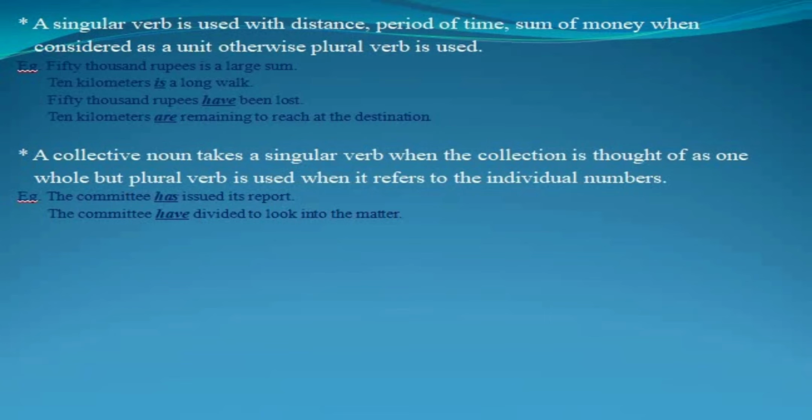In the next sentence, "The committee have divided to look into the matter." A committee is an organization of several people, which cannot be divided, because it doesn't have a physical form, but the persons are being divided here. We can't divide the committee, we can divide only its people, its members. So in "The committee have divided to look into the matter", we have used a plural verb "have".